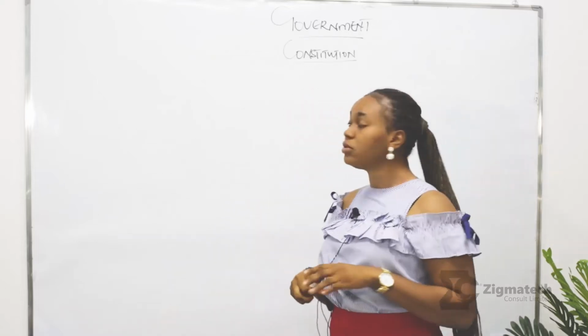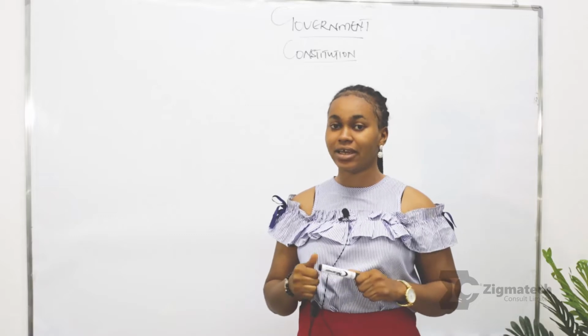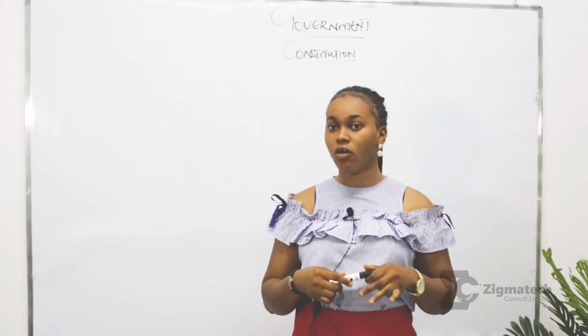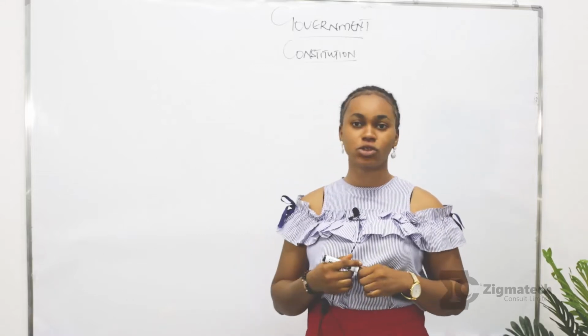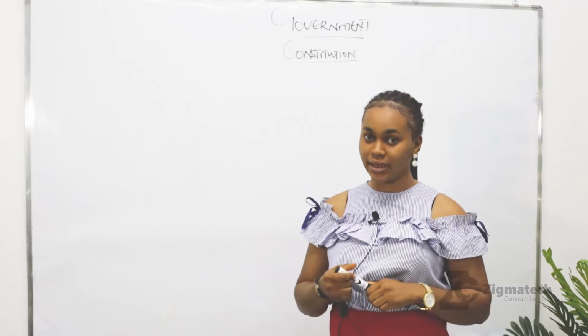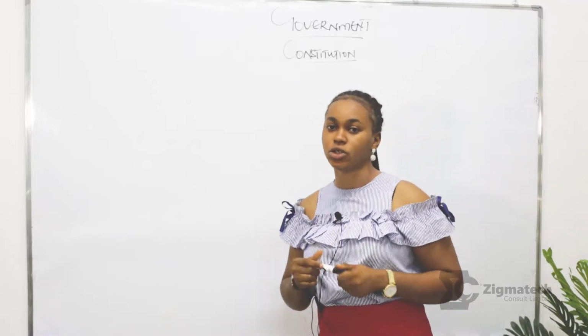Now, to be able to tackle this, first of all, what is Constitution? Constitution is defined as a laid down set of rules and regulations which govern or guide a nation. Definitely, in dealing with human beings, you can't rule without regulations guiding them. Now, we are going to deal with sources of this Constitution.